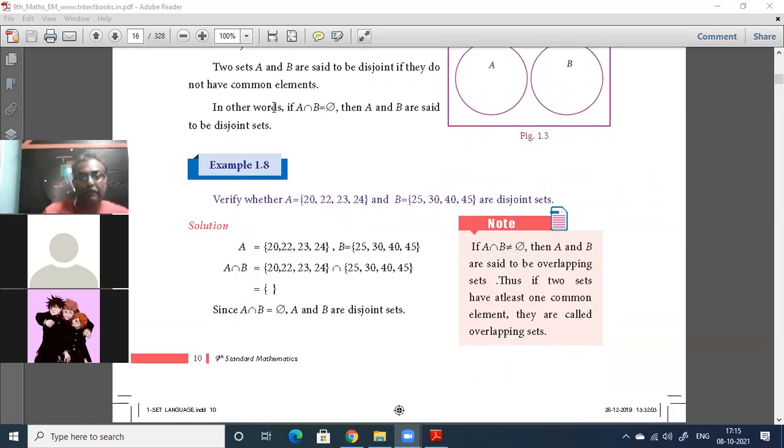Verify whether A is equal to 20, 22, 23, 24 and B is equal to 25, 30, 40, 45. Are they disjoint? What is A intersection B? We find out A intersection B.